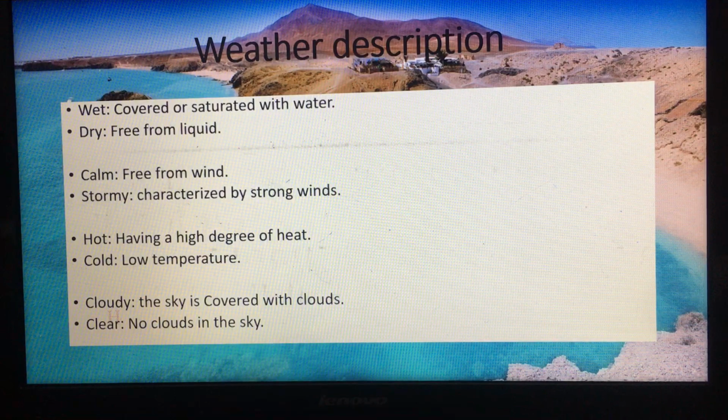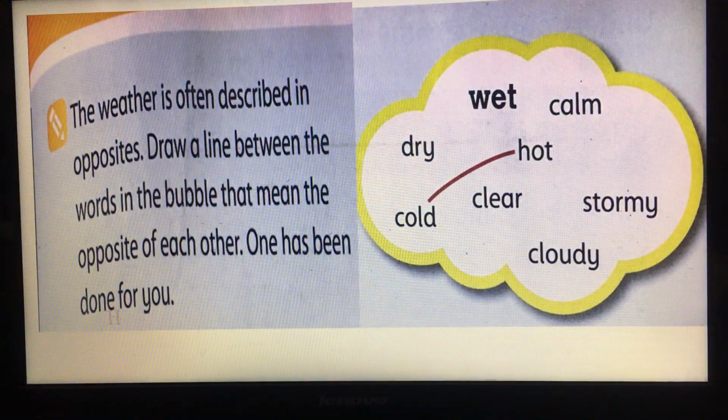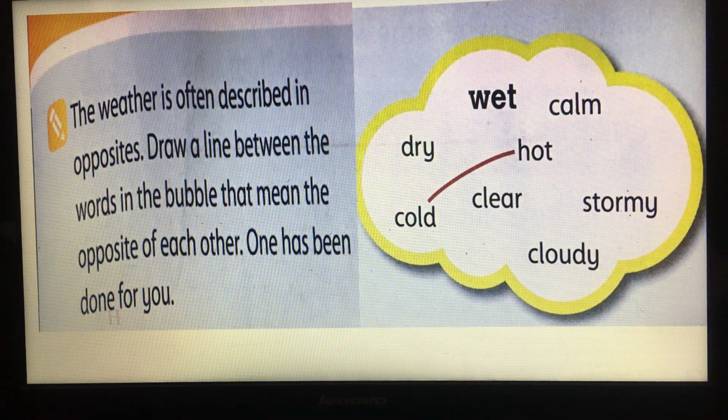So now in your book, page 95, we have a question. The weather is often described in opposites. Draw a line between the words in the bubble that mean the opposite of each other. One has been done for you.